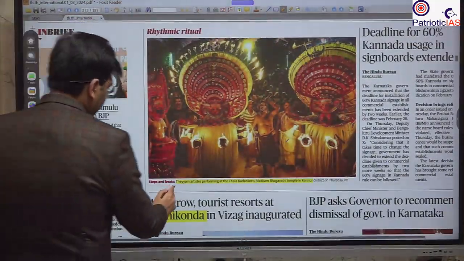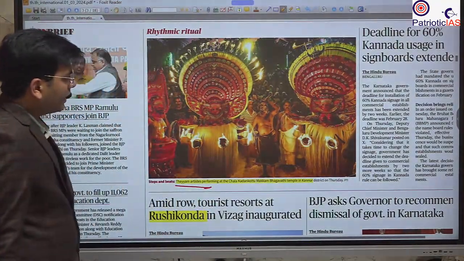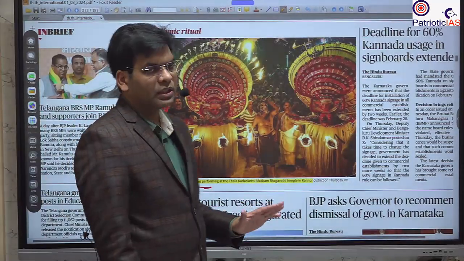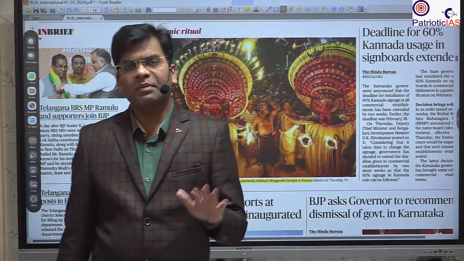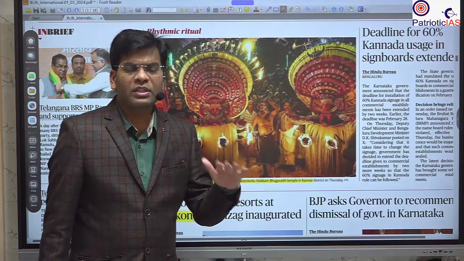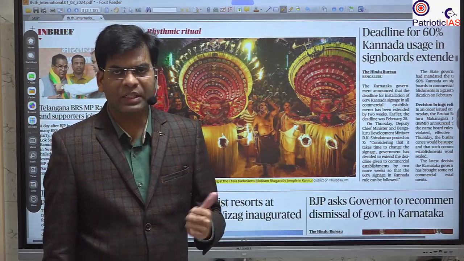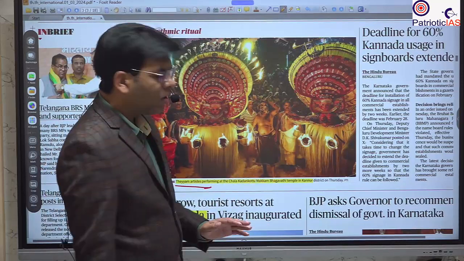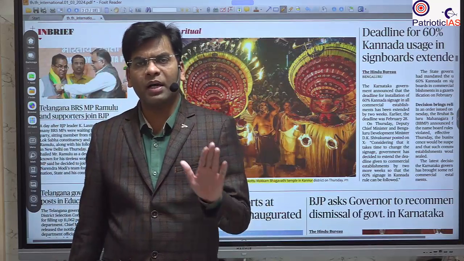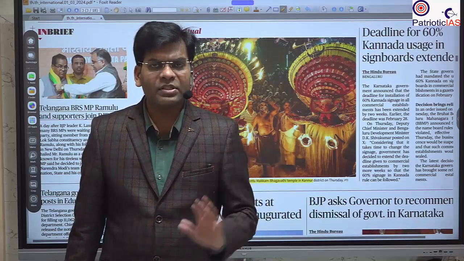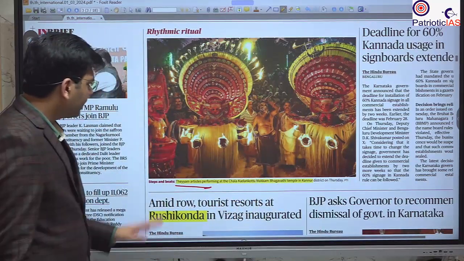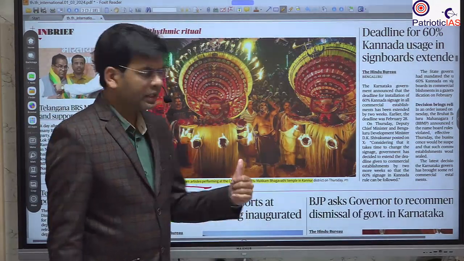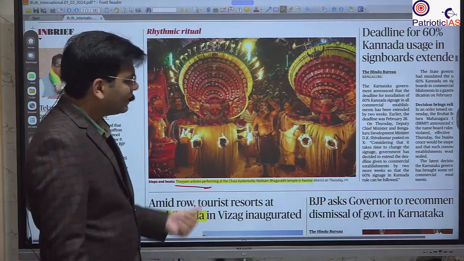This is the scene from the Theyyam. Already we have studied this Theyyam, the performing art. It is now associated with Hinduism, but it has the ritualistic origin of the tribal society before Hinduism reached Kerala, and it is celebrated in northern Kerala, the Malabar coast, and also in some regions of Karnataka. So please remember this has the costume, and this Theyyam represents the deities. Okay.